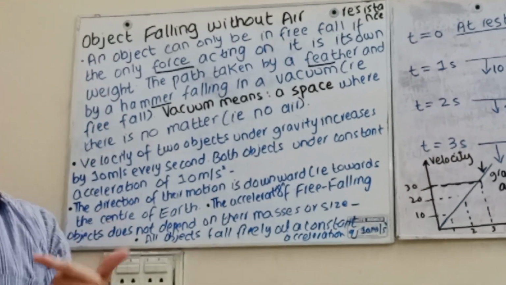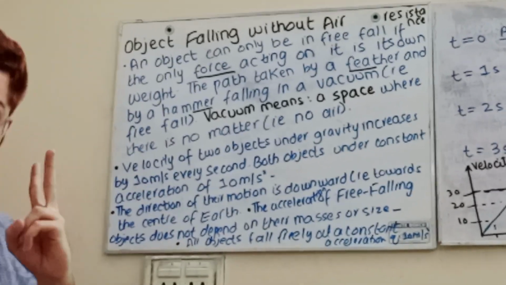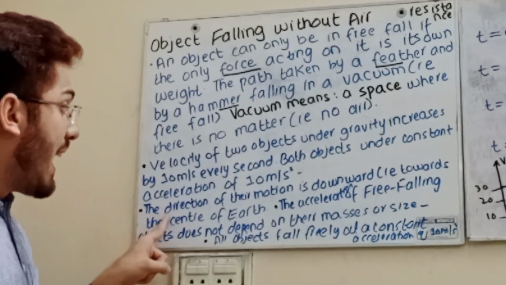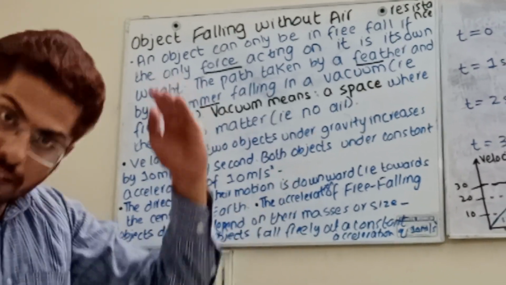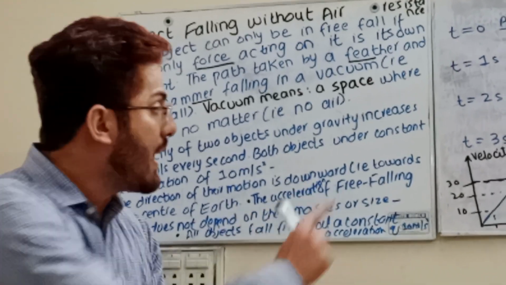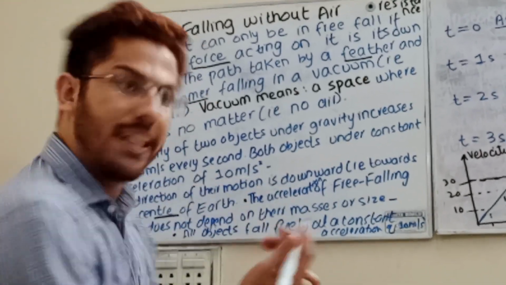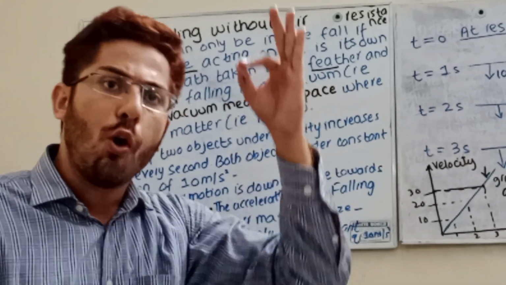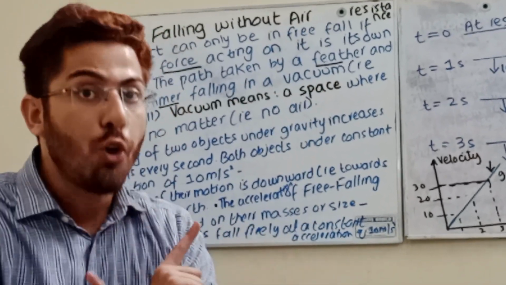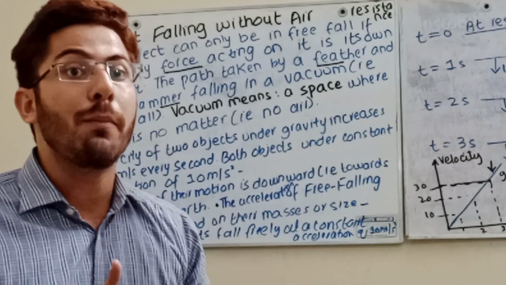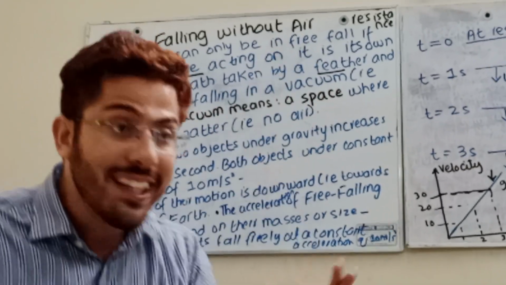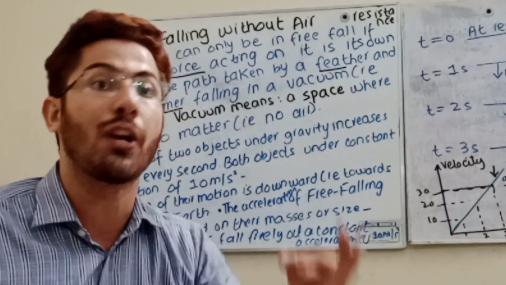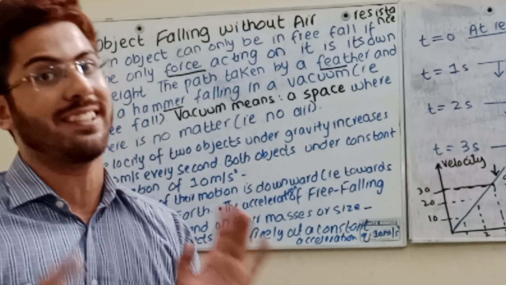Point 2: the direction of their motion is downward, towards the center of the earth. Weight is always vertically downward, but it is not a good statement. The good statement is that weight always acts toward the center.